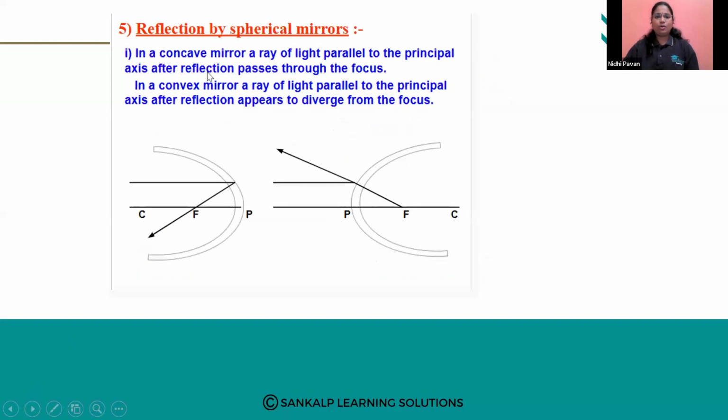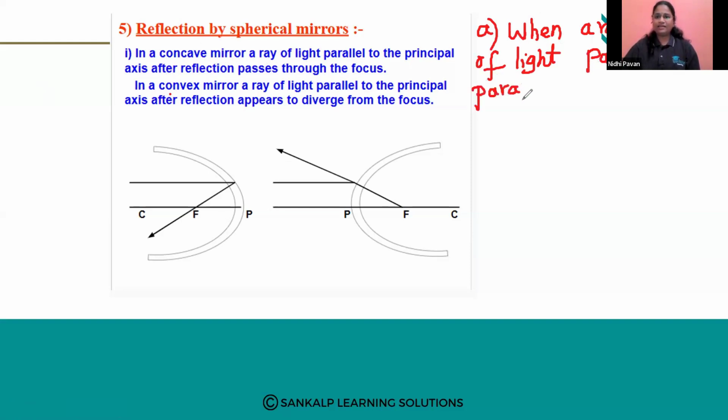Then reflection by spherical mirrors. Let us look at them one by one now. Here you can see in a concave mirror, a ray of light parallel to the principal axis passes through the focus after reflection. So the first case study is when a ray of light passes parallel to the principal axis.